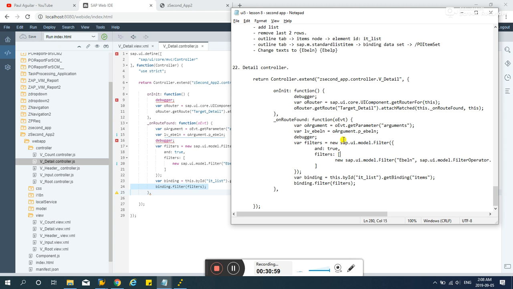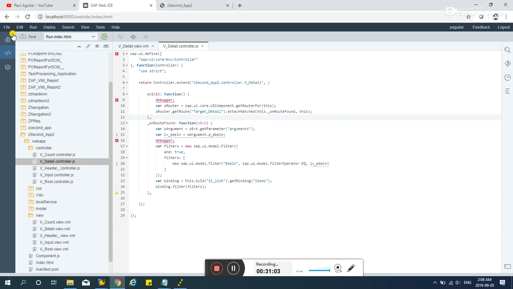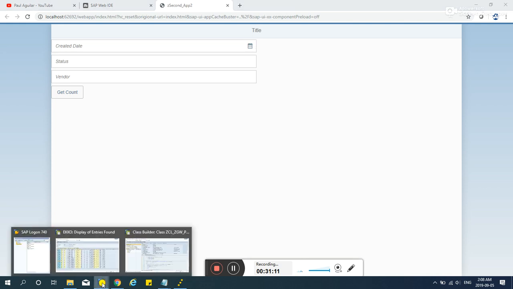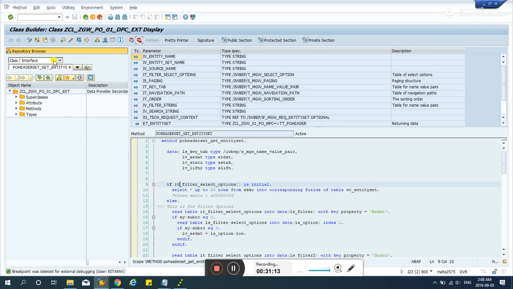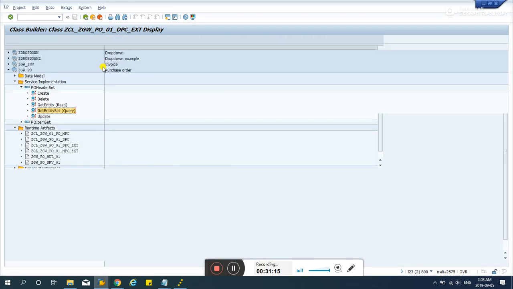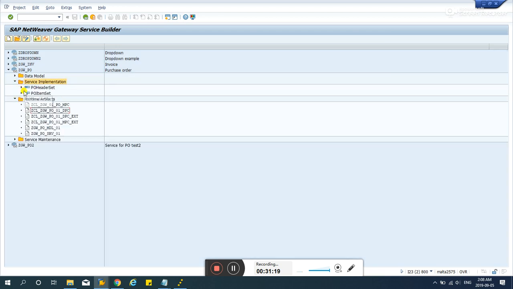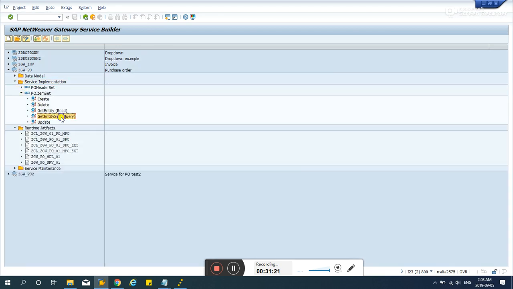Okay, and after that, I think that's the last step. Okay, let's see if it is working fine. Make sure everything's saved. Right, and we will be setting up a breakpoint in the PO item set, and the get entity set method.